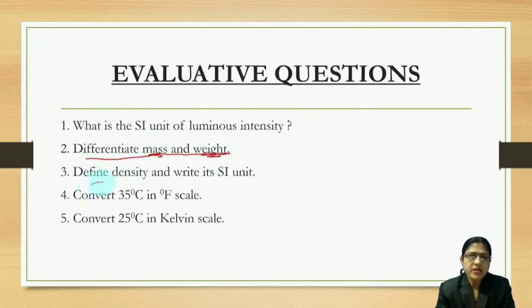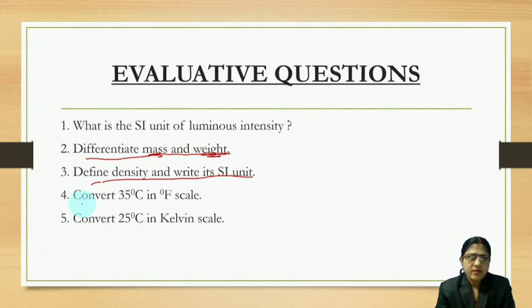Then define density. Write its SI unit. Density means mass per unit volume. So you can write density is defined as the mass of a substance present per unit volume, and its SI unit is kg per meter cube.